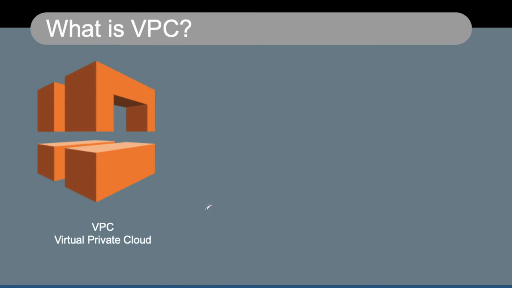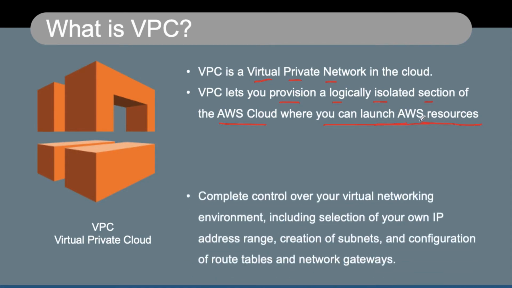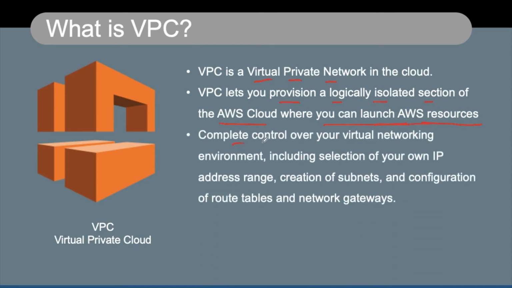What is VPC? VPC, which is known as virtual private cloud, is actually a virtual private network in the cloud. It lets you provision a logically isolated section of the AWS cloud infrastructure where you can launch your AWS resources. So it is actually a private network which is created within the AWS cloud infrastructure, and within that VPC you can launch your AWS resources. It gives you complete control over the virtual networking environment. So it is basically a networking environment which is virtual.